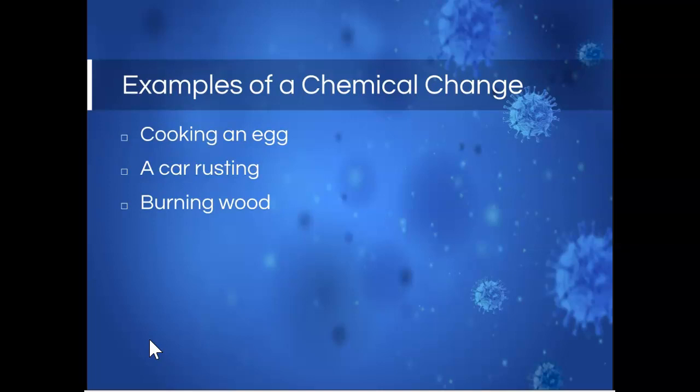One of the chemical properties of wood is it will burn. You can set it on fire, but you cannot burn ash. Ash is the result of that chemical reaction. That ash that is produced is no longer flammable. So that means it has a different chemical property from the wood that we began with.